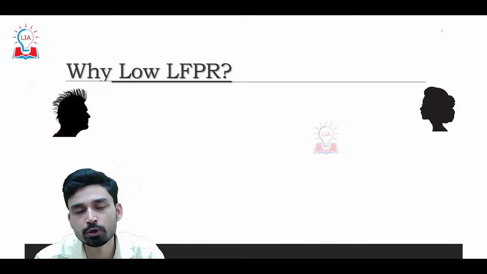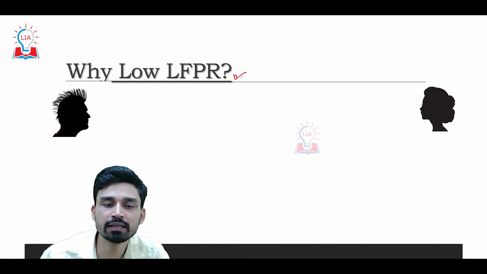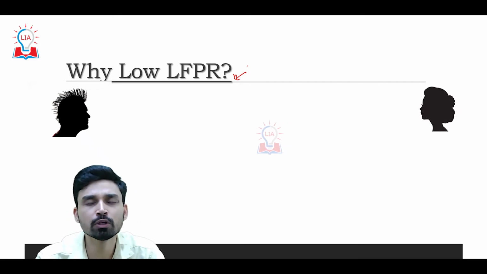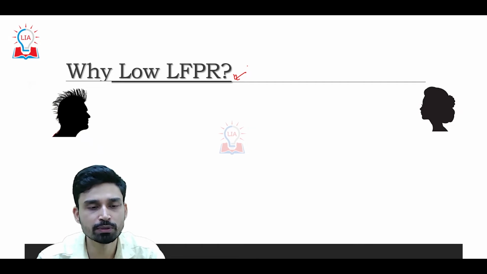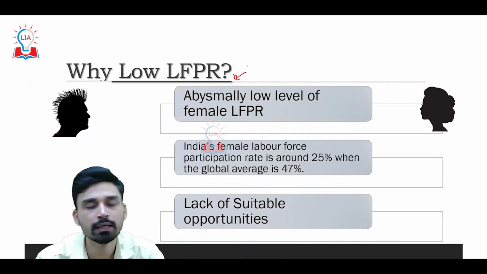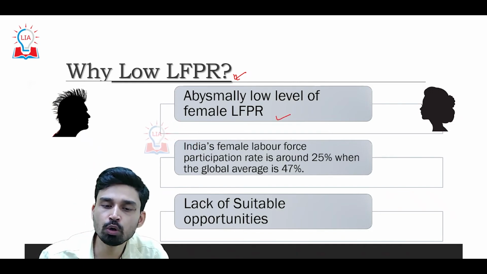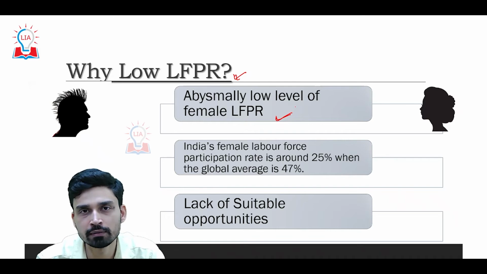Now, obviously, the question is why we have a decline in the labor force participation rate. If you compare with the global average, India's is 40%, while the global average of LFPR is 60%. So why does India have a low LFPR? The one major reason given by most experts is the abysmally low level of female participation in the job market.